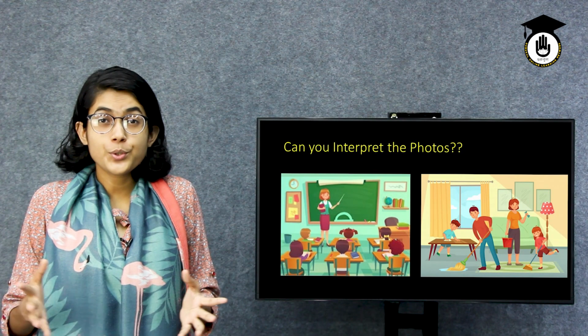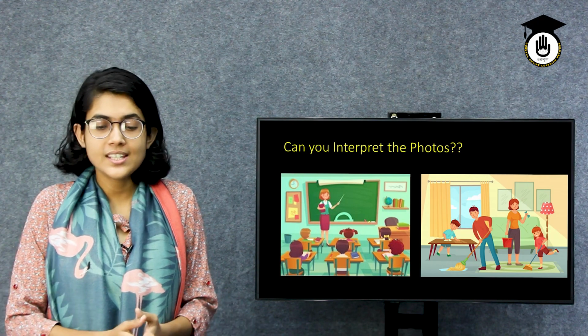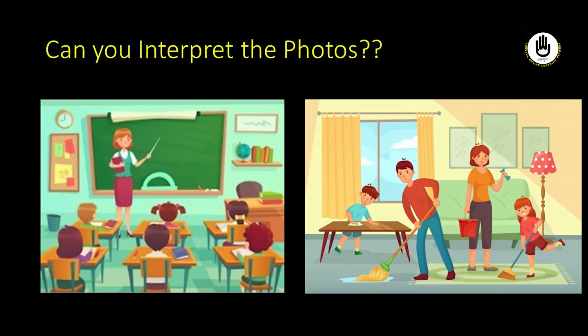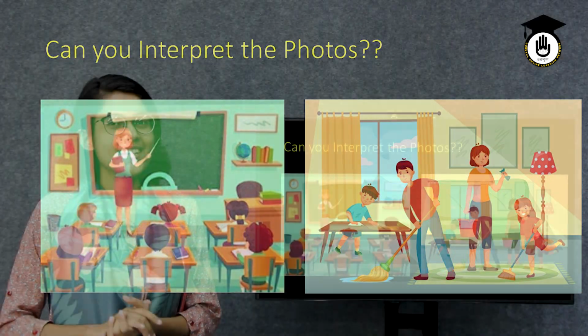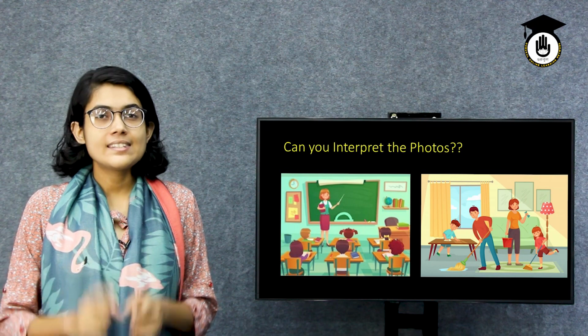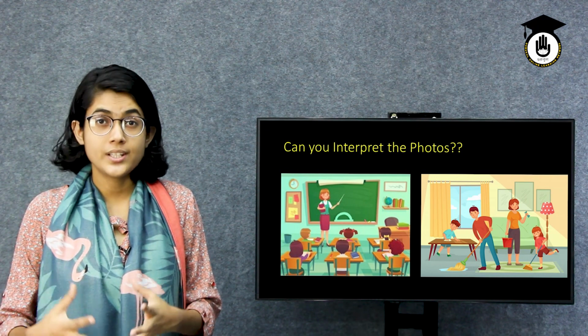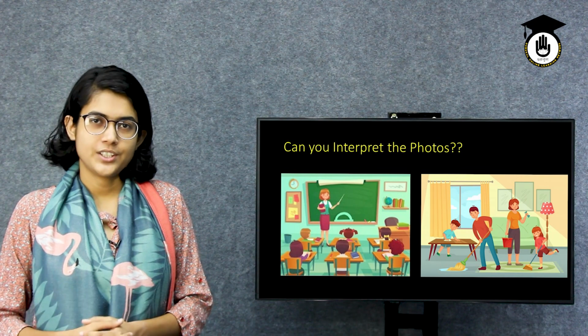Well, the first photo is very clear to us. See, there are some little kids sitting at their desks. They have books around. Also, they have a teacher who is pointing to the board, and she has a book in her hand. There is a board and the walls have notices and bookshelves. So I guess you can interpret that this is a classroom where students are being taught by their teacher.